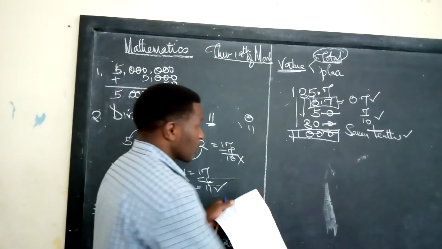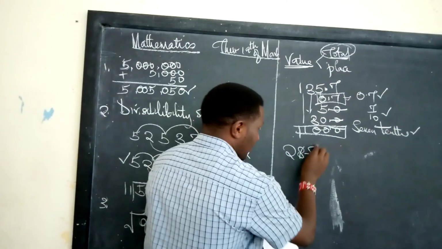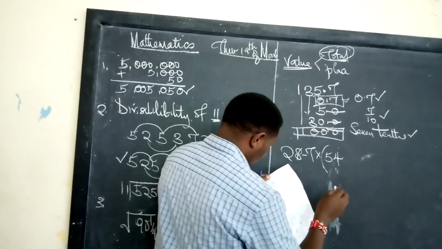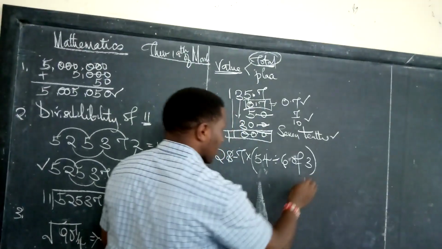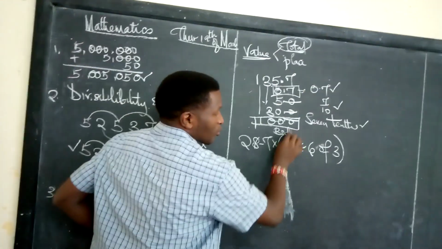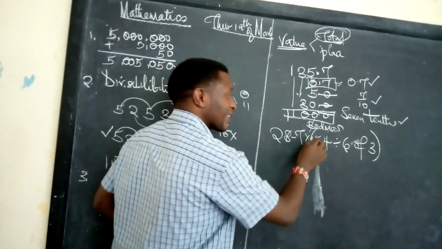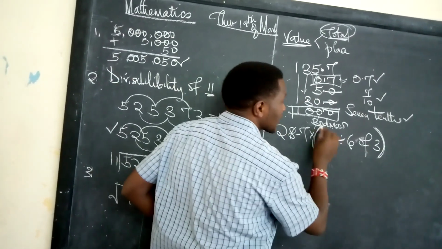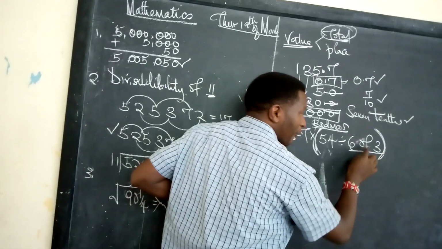Number 5 required you to work out a question with BODMAS here. 28 minus 7, times, in brackets, 54 divided by 6 of 3. Remember, any question with more than one sign, there is one rule that must be applied, called the rule of BODMAS, which says start with the brackets. Here are the brackets. In the brackets, we have division and we have of. What comes first? It is of. Work out this one, 6 of 3. The word of means times.